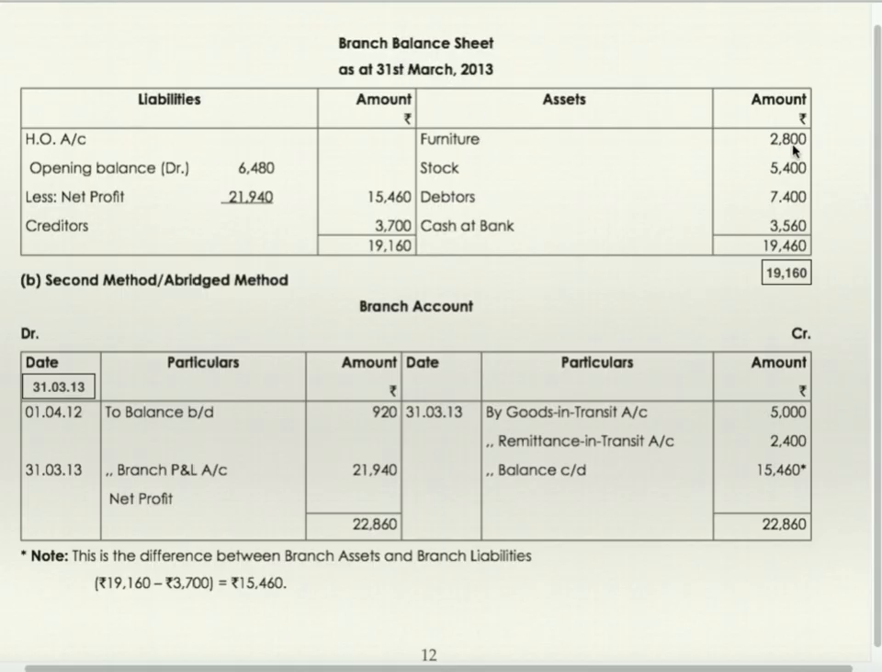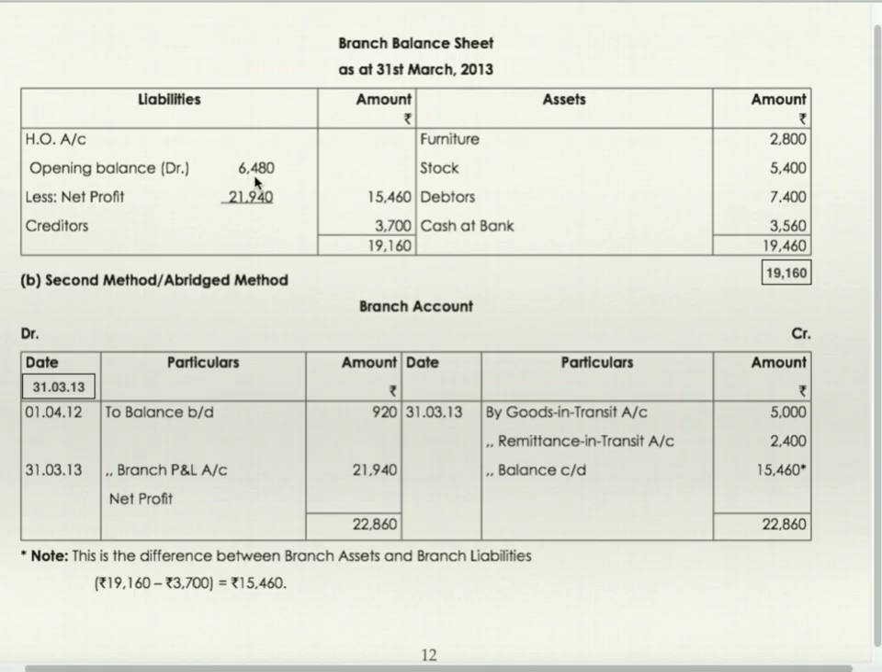Branch balance sheet. All assets are recorded on the asset side: furniture, stock, debtors, cash at bank. These are branch assets. Total is 19,160. 19,460 is wrongly printed. Creditors 3,700. Net profit of the branch. Profit has a credit balance of 21,940. And in the books of branch, head office account has a debit balance of 6,480.